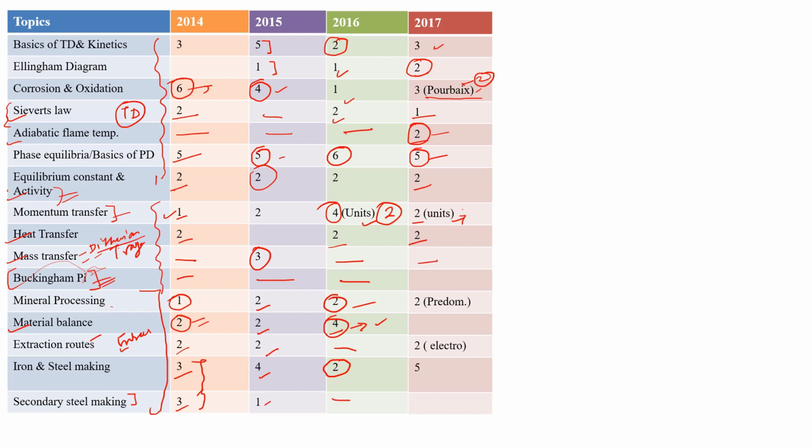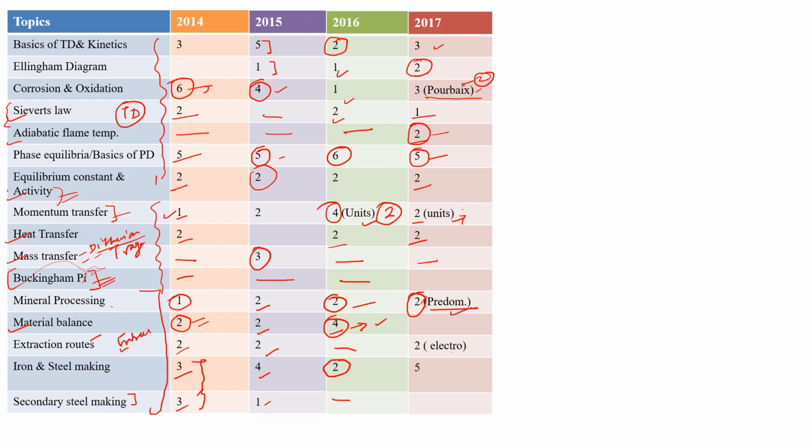There was no question of mass transfer. Mineral processing, they asked two questions, a 2 marks question from the predominance area diagram, and that was a very beautiful question. I hope you will be able to solve predominance area diagram questions in the exam also. So that was a very important question. You can see that here they introduced the Pourbaix diagram, and they introduced a predominance diagram also.